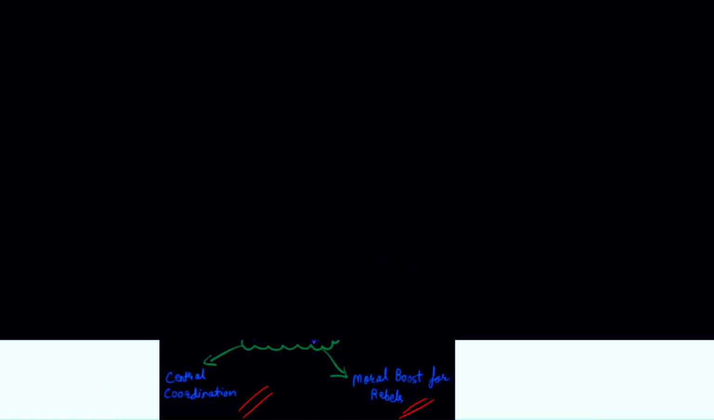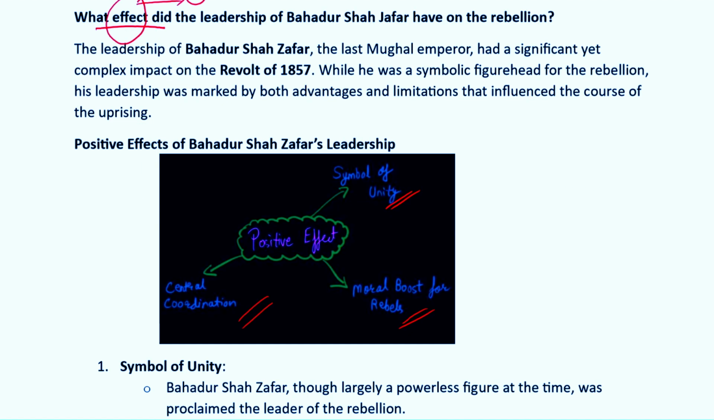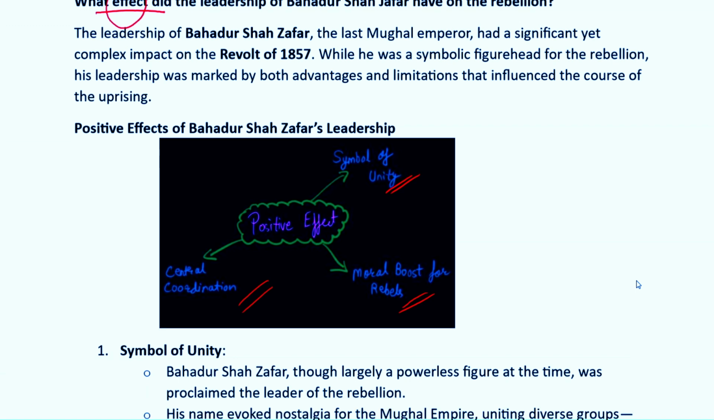See this answer. You can see they were asking about effects, and we have seen effects only, positive effect and negative effect. That's all. There was nothing regarding what Bahadur Shah Zafar was doing in his past, what he would do in future, or what happened to him after the revolt. We just stuck to the positive and negative effects. So you have to write in a similar way.